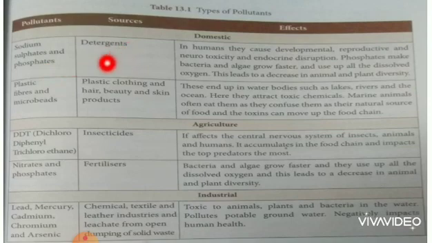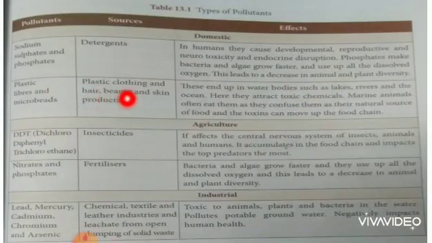See the tabulation. Pollutants: sodium sulfates and phosphates. Sources: detergents. In domestic pollutants, in humans, they cause developmental, reproductive and neurotoxicity and endocrine disruption. Phosphates make bacteria and algae grow faster and use up all the dissolved oxygen. This leads to a decrease in animal and plant diversity.